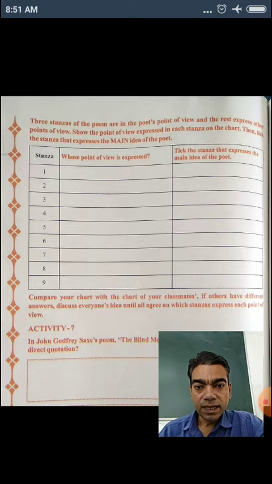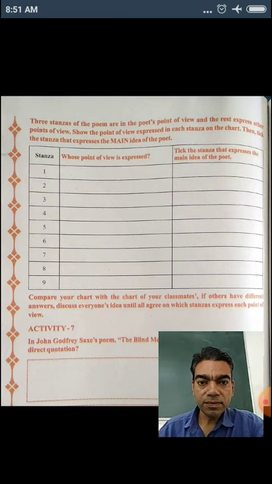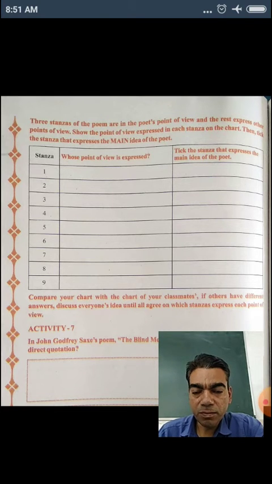Then, the three stanzas of the poem are in the poet's point of view and the rest express other points of view. Show the point of view expressed in each stanza of the chart, and tick the stanza that expresses the main idea of the poet. Here the stanza is given, then whose point of view is expressed, and tick the stanza that expresses the main idea of the poet.